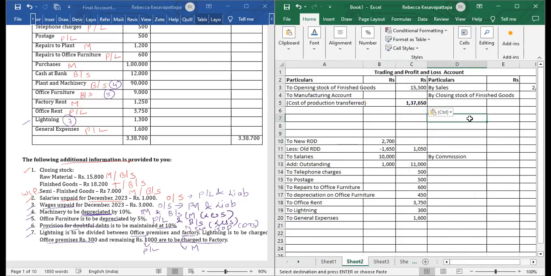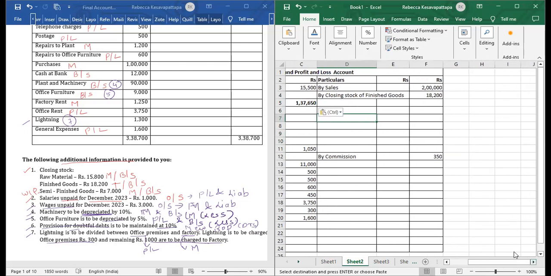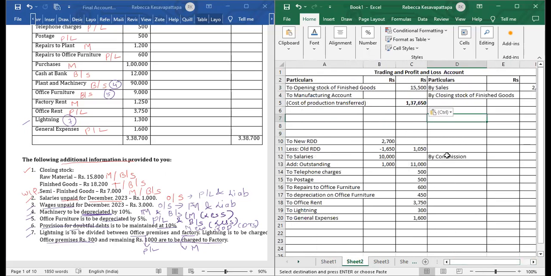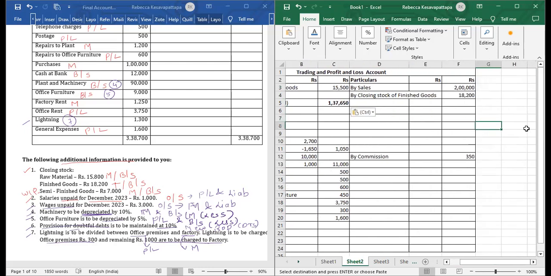Once it is transferred, now we will see again which side is more. Now, mostly there is a credit balance. So we will write here the total. So it will be 2 lakhs plus 18,200 is 2,18,200.